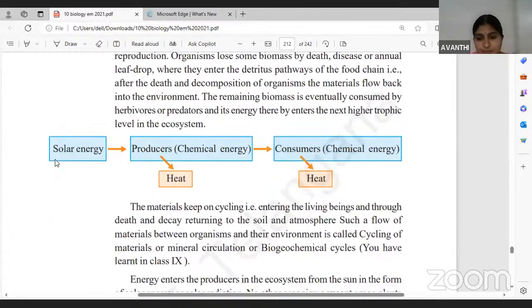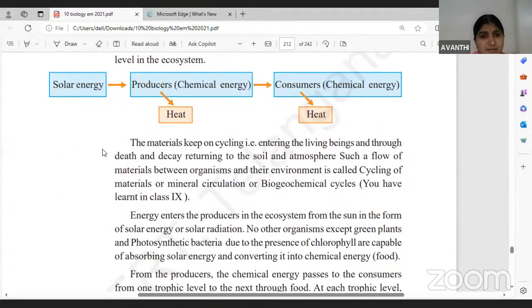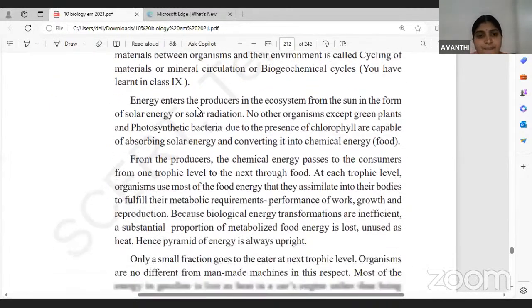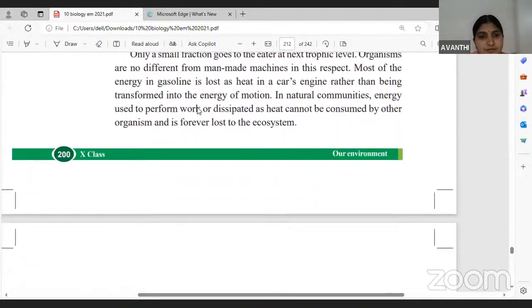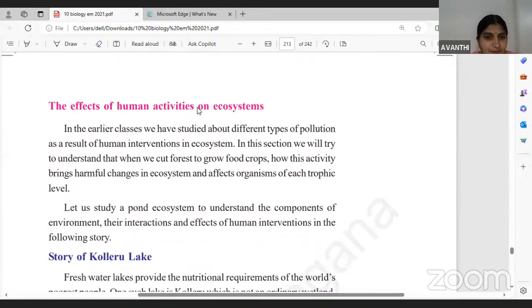See, as I told you, solar energy is the main source. Then the producers: that 90% of energy, how it is lost to the environment. It will be in the form of heat also. So like this, there are important points.